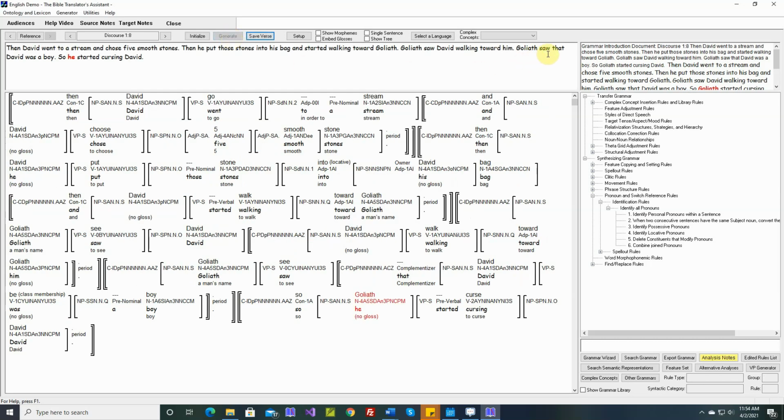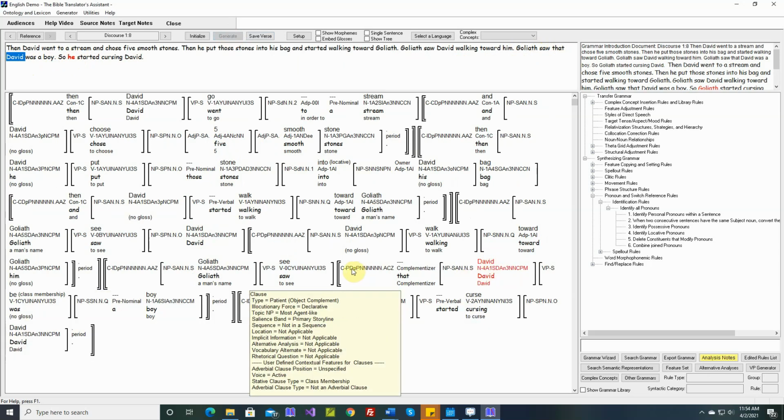Okay, that solved this problem, but what about this one? Goliath saw that David was a boy, so he started cursing. Again we have an intervening noun of the same gender. But this time, this noun is in an embedded object complement clause.